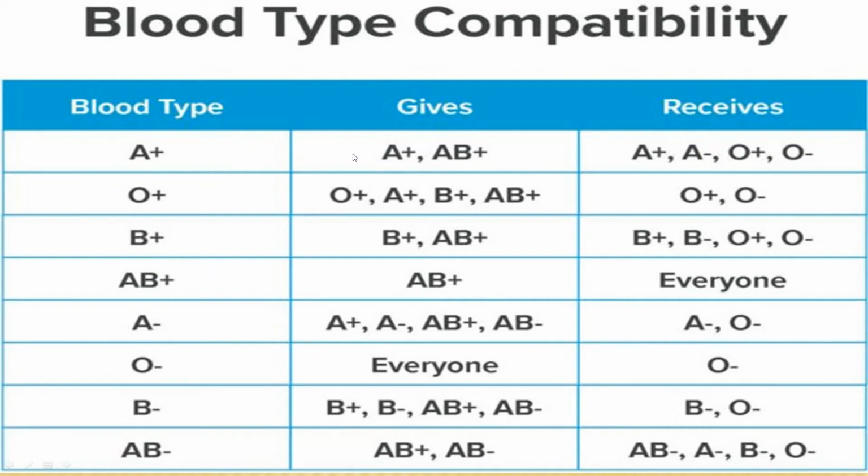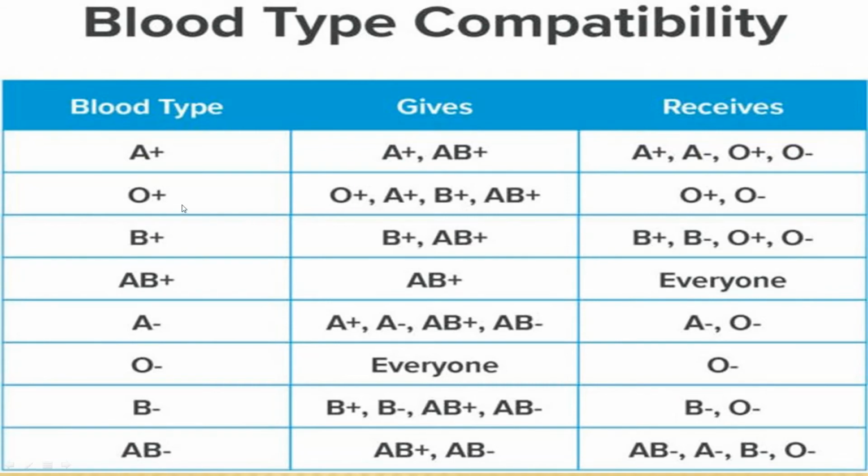See, A can give to both A and AB and can receive from only A and O. See this clearly. It can give to A and AB, receive from A and O. So A can give to A and can receive from A. It can give to AB and it can receive from O. Blood group B can give to B, receive from B. It can donate to AB and can receive from O.